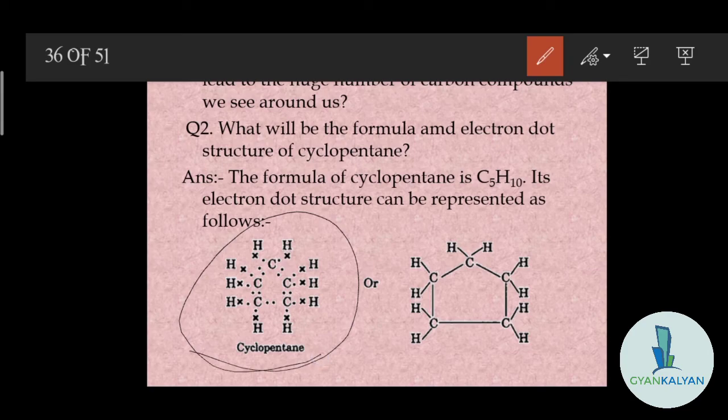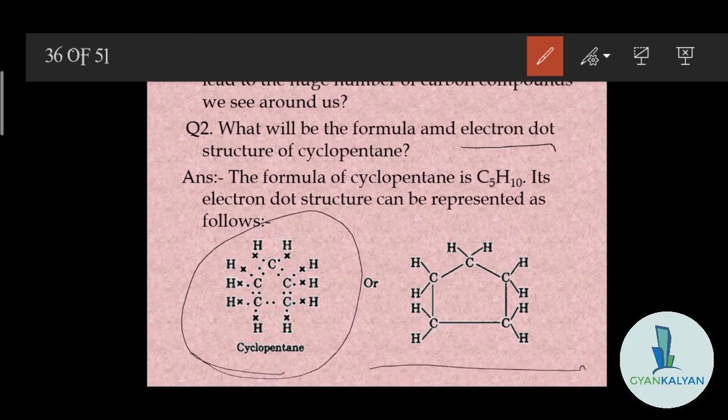Each carbon is sharing. See how it is sharing its electrons? One each with two valence electrons with 2 hydrogen and 2 carbon. जैसा कि एक कार्बन अपने 2 वैलेंस इलेक्ट्रॉन्स 2 कार्बन के साथ शेयर कर रहा है और अपने बाकी के 2 वैलेंस इलेक्ट्रॉन्स हाइड्रोजन के साथ शेयर कर रहा है. So all of these bonds are single bonds. Okay, one valence electron each is being shared, so these are single bonds. So don't get confused over there. And here we have been asked only for the electron dot structure, so you will draw this one. This is just for the reference. Okay, so I think this is clear.